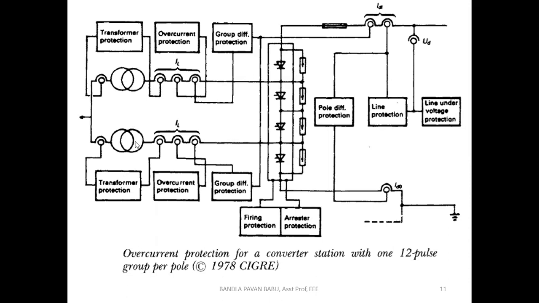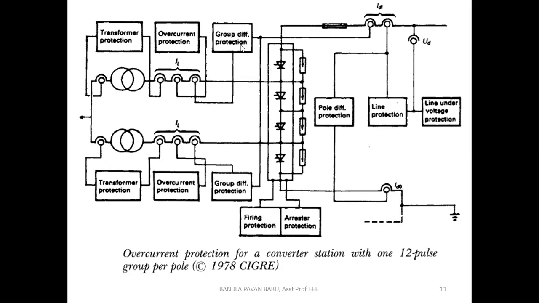For the transformer, we have used the transformer protection, similarly for both the units. Next, for the overcurrent protection, it is connected in series with the converter transformer secondary winding, which is connected to the valves. Next, for this line, they have connected the group differential protection.